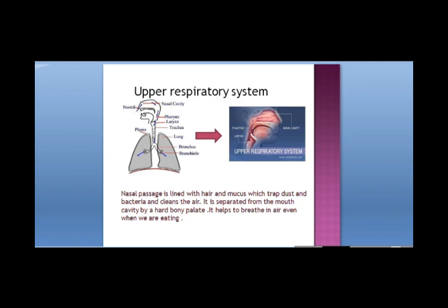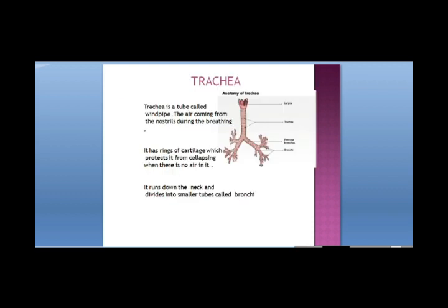The part of the throat which is between the mouth and the windpipe is called the pharynx. Where is it? Between the mouth and the windpipe. From the nasal passage, air enters into the pharynx, then it goes to the trachea, the windpipe. Trachea is called the windpipe. So, air coming from the nostrils passes through the trachea during breathing.